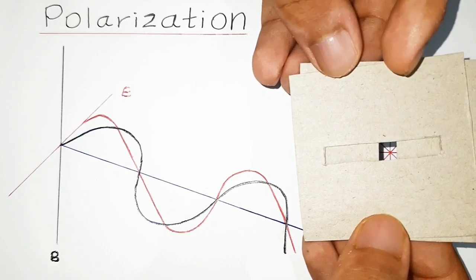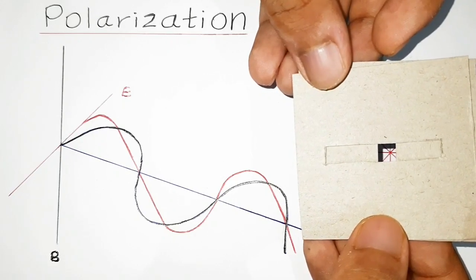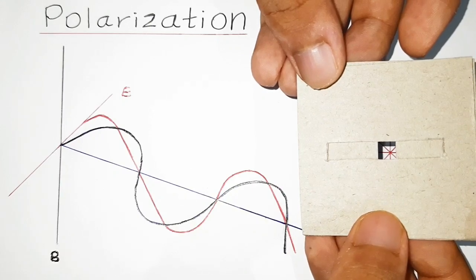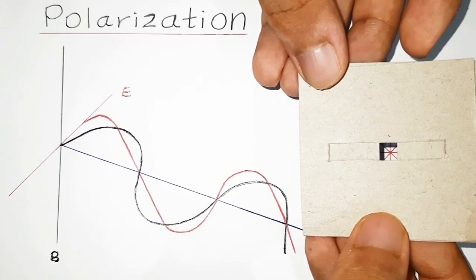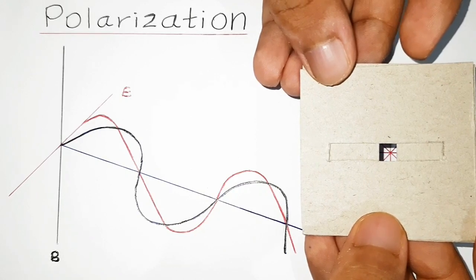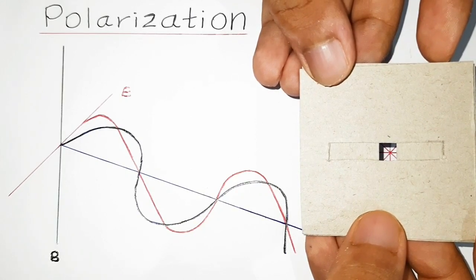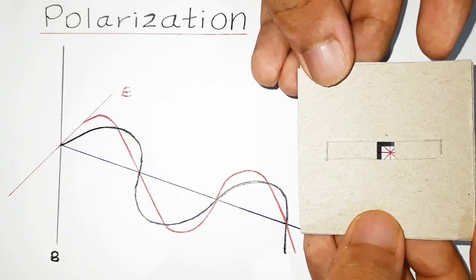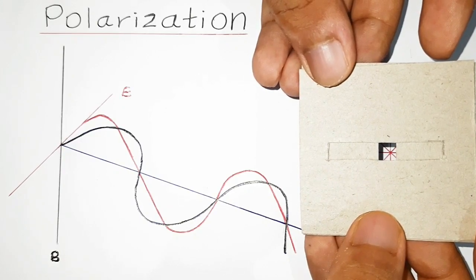And what would happen when it is 90 degrees to the initial position? You would observe that the intensity of the wave is none at this particular moment. So at this particular moment, you would not observe any type of wave coming out. This is what is used in the phenomenon of polarization of waves.